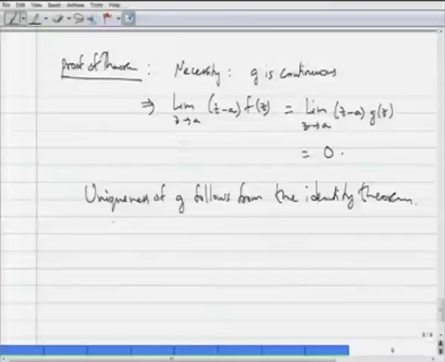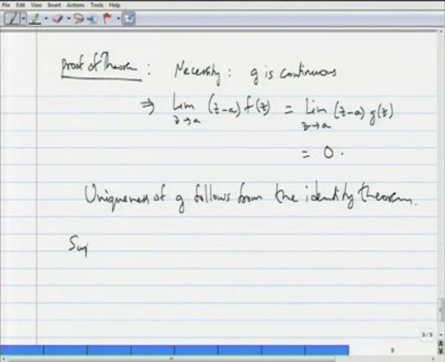All right. So, now I have to assume the condition that limit z goes to a of (z minus a) f of z exists, and I have to show that the extension function exists. Okay. So, now suppose limit z goes to a of (z minus a) f of z exists, or is equal to 0 rather.